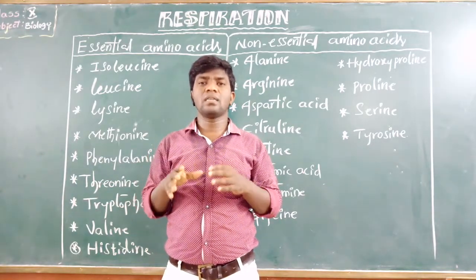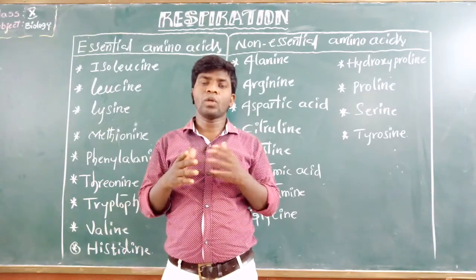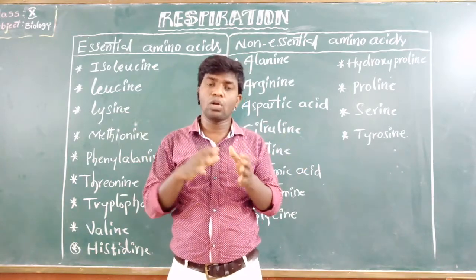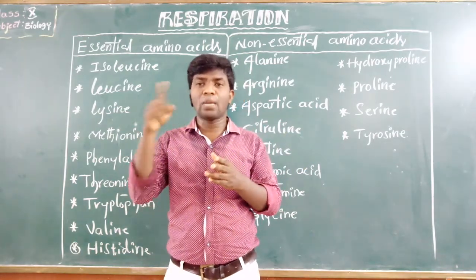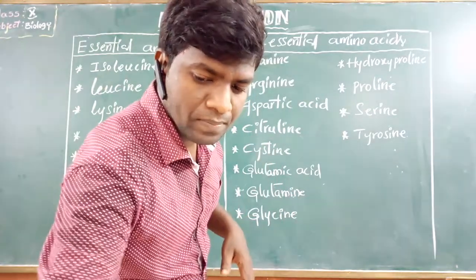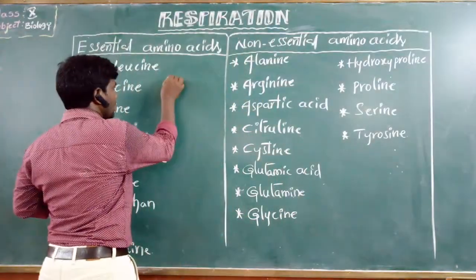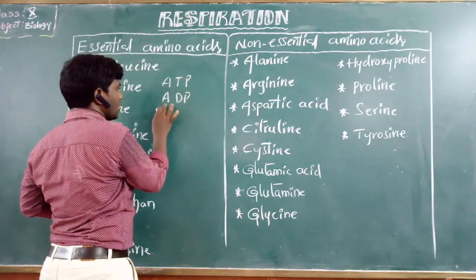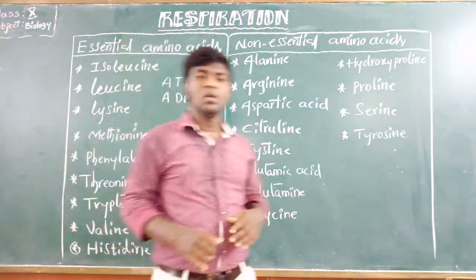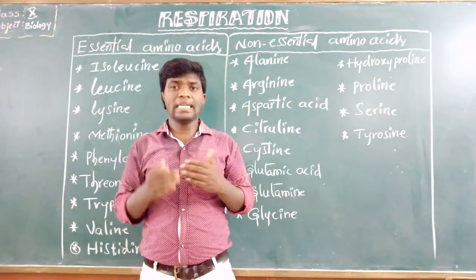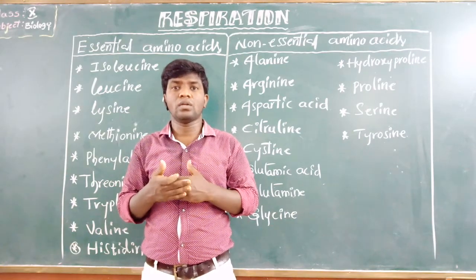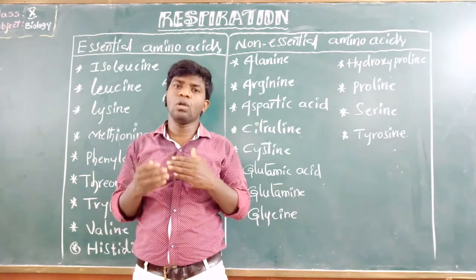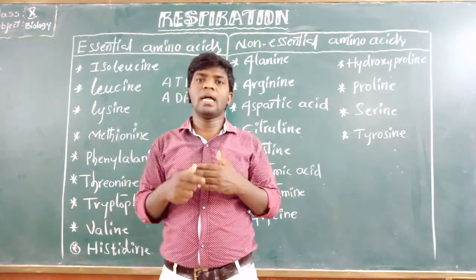In such cases, the energy present in ATP is provided to the reaction, and ATP, adenosine triphosphate, is converted to ADP, adenosine diphosphate.